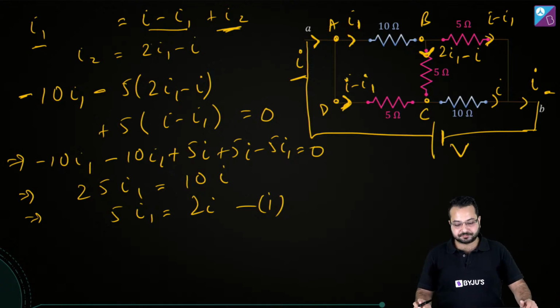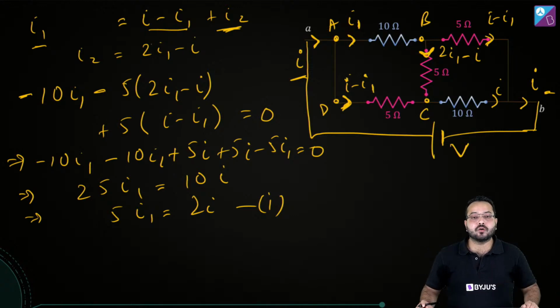Now the loop I'm going for has to involve the battery, because I need V by I. My objective is to find V by I, so I'll have to involve the battery.